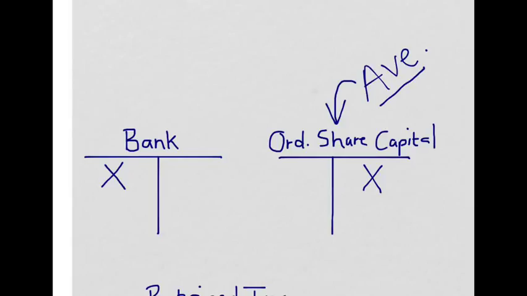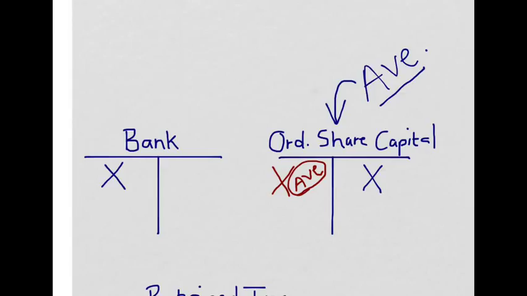So the ordinary share capital account will be decreased whenever shares are bought back, but only, and this is so very important, only the average price can be taken from here, because it was only the average price that was put in in the first place. Therefore, I can only take out the average price if I buy back.